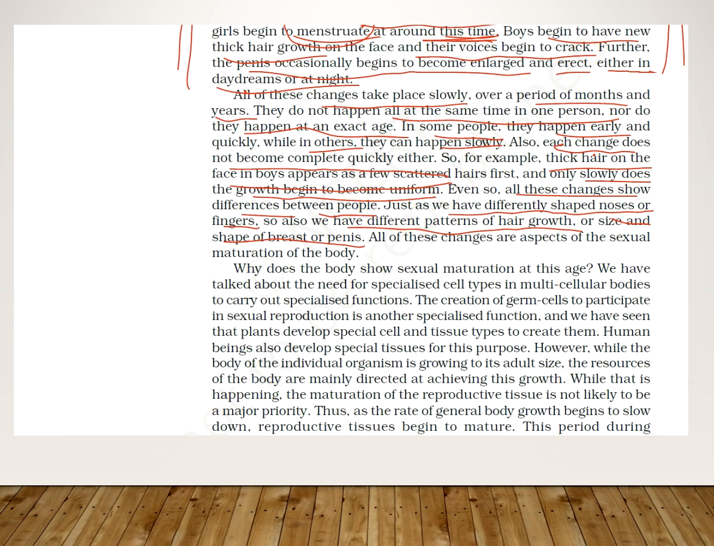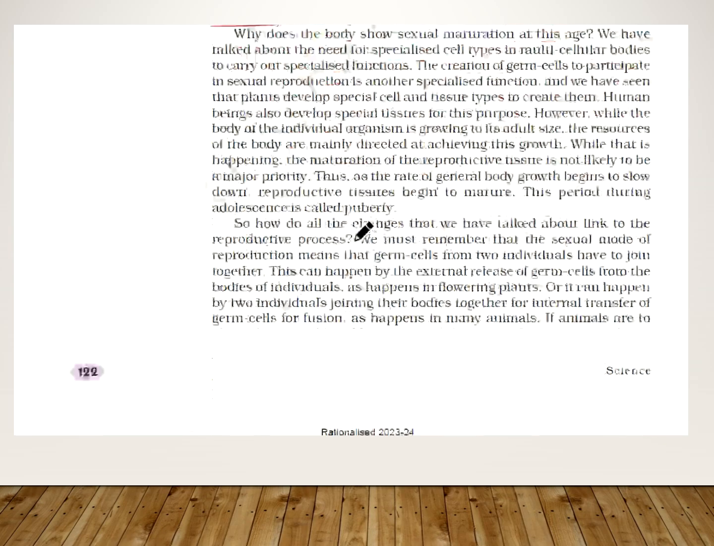We can say that body formation, or body changes, or the hormonal part of the body is deciding how the body will develop slowly. And in the previous lesson on coordination and control, we have told that all this is regulated by the hormones only. So all these changes are aspects of sexual maturation of the body. Is it clear now? Now, gradually we will see why the body shows sexual maturation at this stage.